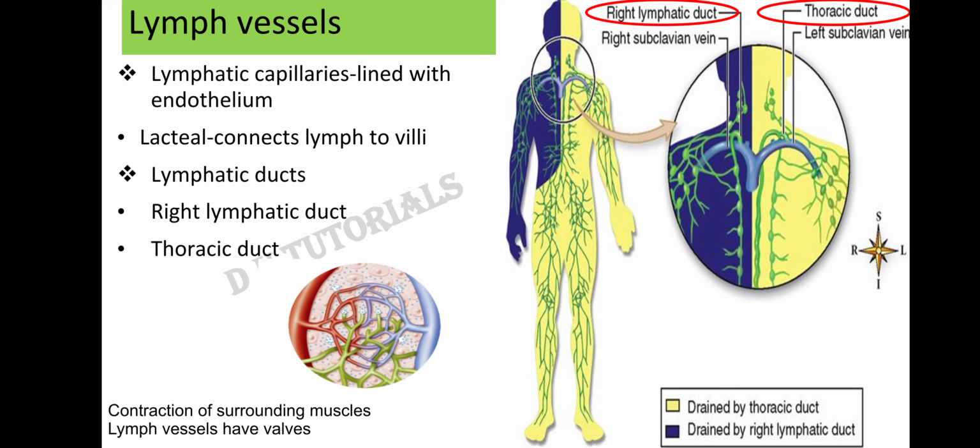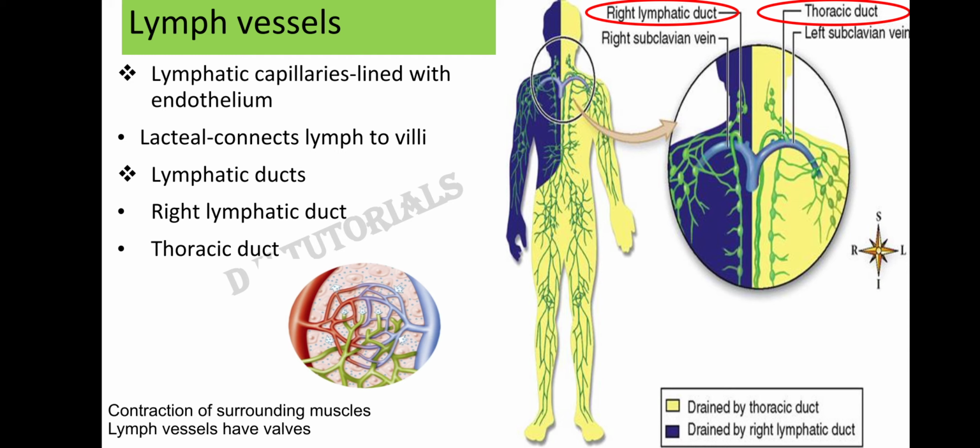Now the third part is the lymph nodes. Lymph nodes, as I have discussed before, are small structures that work as filters for harmful substances. Although lymph nodes are present all over the body, the maximum number of lymph nodes are present in the neck, armpit and the groin. These lymph nodes act as the filter for the pathogen. If the pathogen enters the body, these lymph nodes will act as a filter and remove the pathogen.